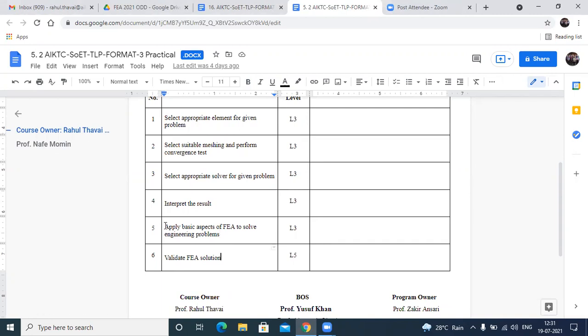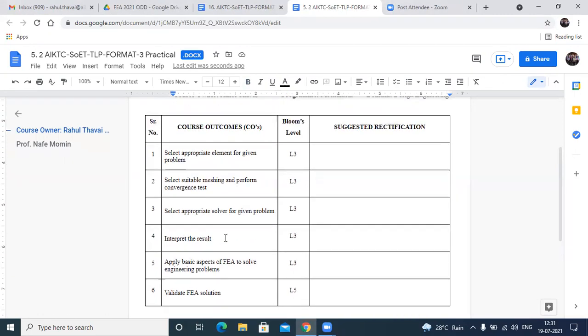Next, you should be able to apply basic FEA to solve engineering problems. So what are the basic concepts or fundamentals of finite element analysis that you should be able to apply to solve engineering problems? And sixth, you should be able to validate the solution. Until and unless you validate the answers, no one is going to trust you. Validation is important.